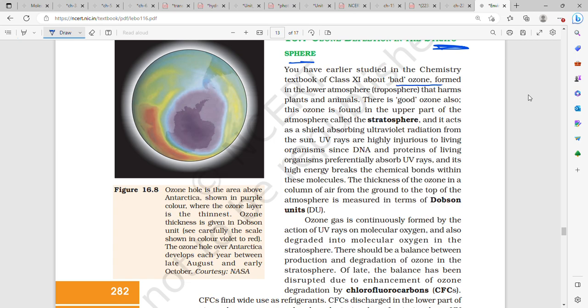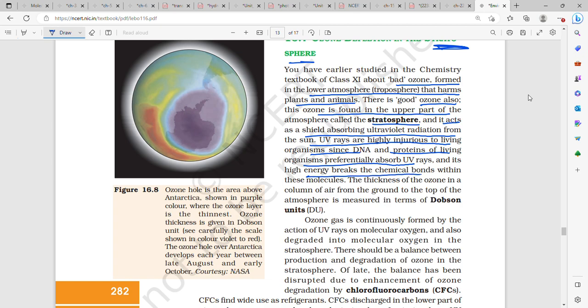Bad ozone is formed in the lower atmosphere or troposphere, which harms plants and animals. There is a good ozone also. It is found in the upper part of the atmosphere called the stratosphere, where your airplanes and all go. It acts as a shield, absorbing ultraviolet radiation. UV rays are highly injurious to living organisms since DNA and proteins of living organisms preferentially absorb UV rays.